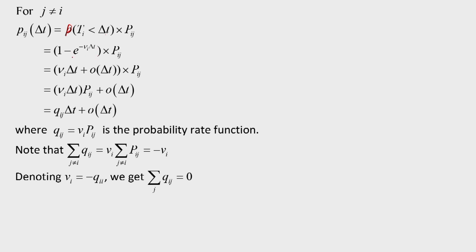The probability of greater than delta t is e to the power minus nu_i delta t, which we have derived. So the probability of less is 1 minus e to the power minus nu_i delta t, multiplied by P_ij.